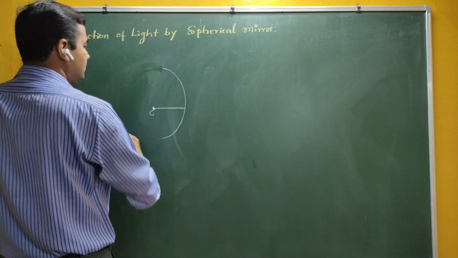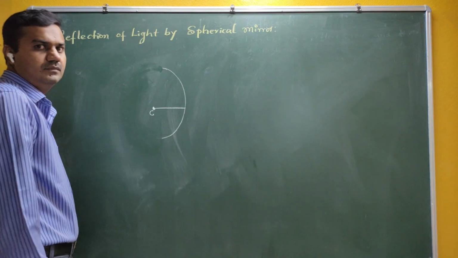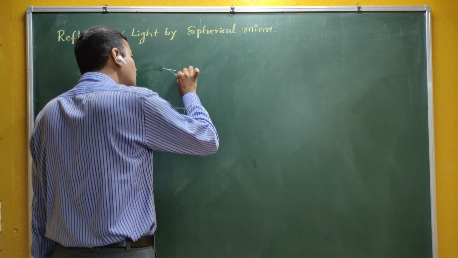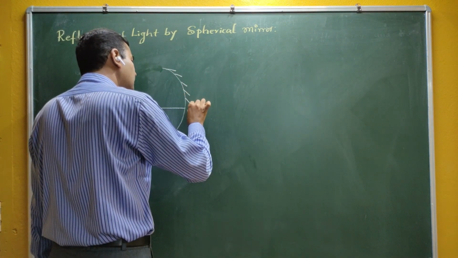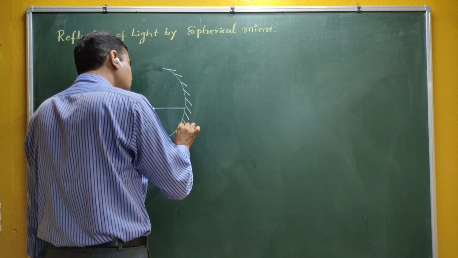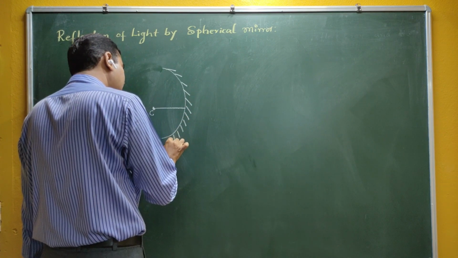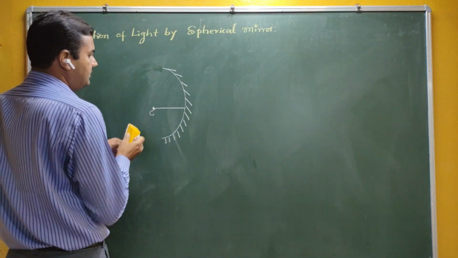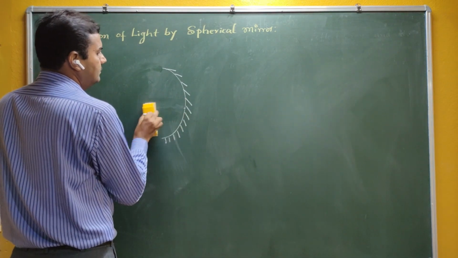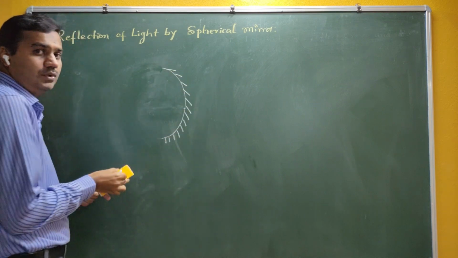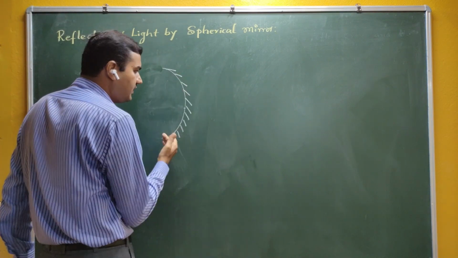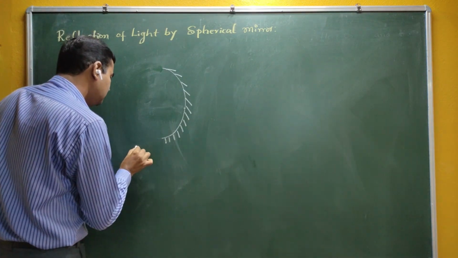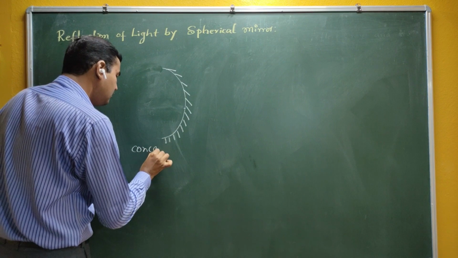Now see here, it is a spherical surface, a transparent glass. If you coat a silver coating or some other coating on the outer side of this part of the sphere, that mirror we call a concave mirror.